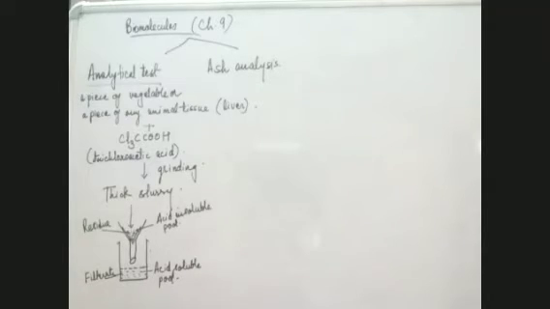Of course, what gets soluble will be smaller in size, and these can be amino acids. These can be the micromolecules, these can be, say, nucleotides, etc.